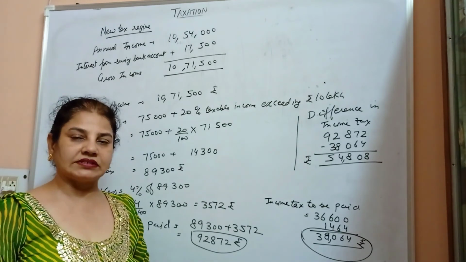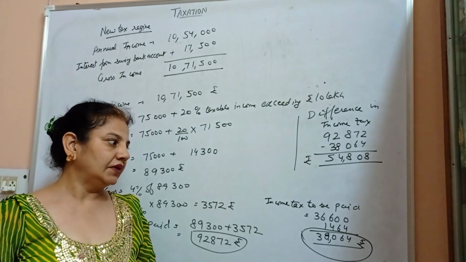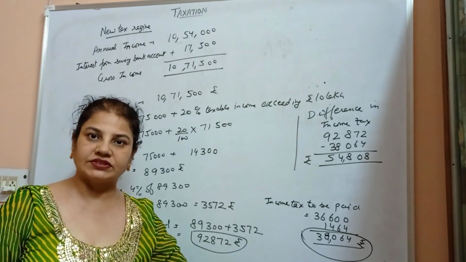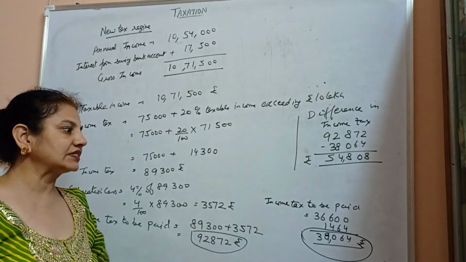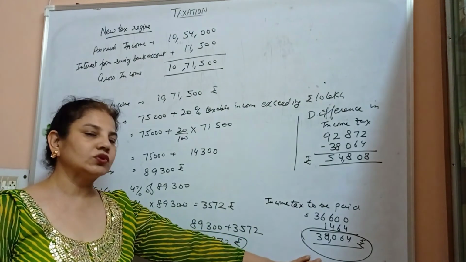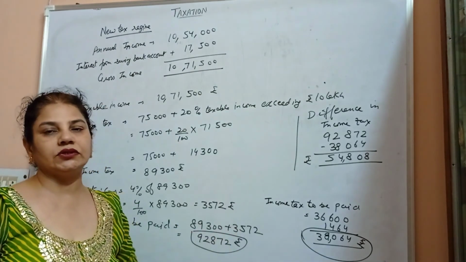Since the government has given us the choice whether to opt for the old slab or the new regime slab, it's up to us which we want to go with. So obviously the old slab is much better than the new tax regime.